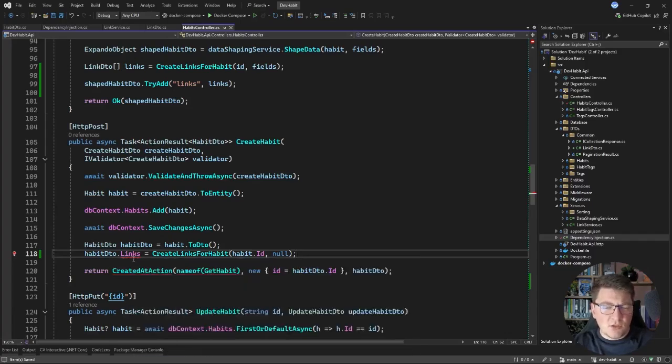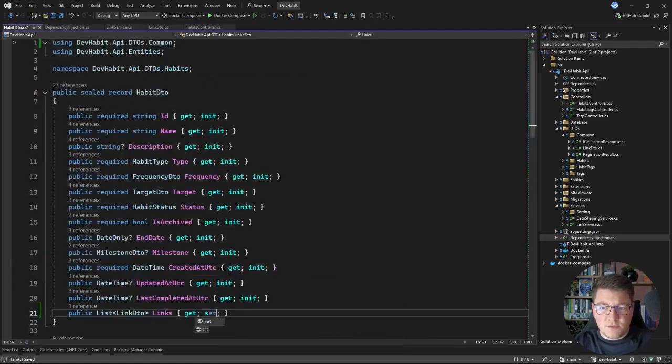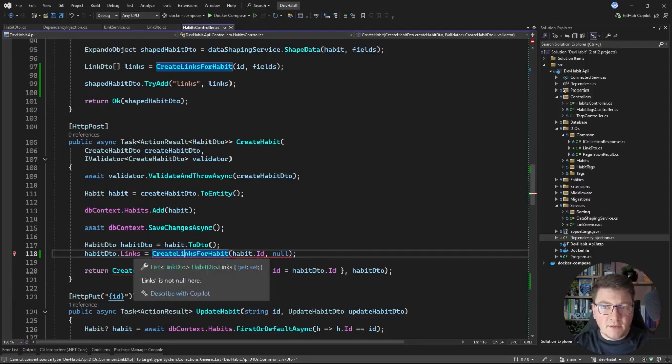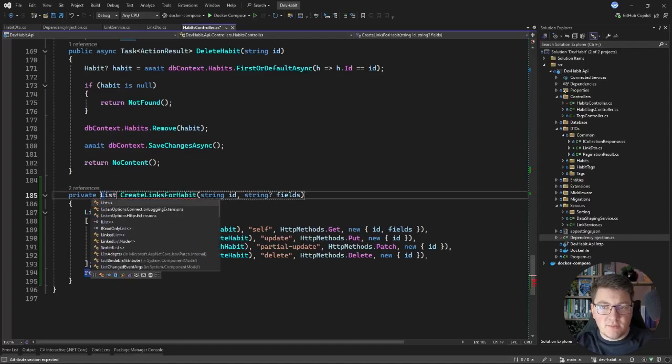Now in this case, it looks like I made a subtle mistake by using init instead of set for my Links property. So I'll go ahead and fix that. And I wanted to show you something interesting in the CreateLinksForHabit method. It's returning an array, and here I'm expecting a list. And if you aren't familiar, C# recently got collection expressions, which is what I'm using here to initialize my array.